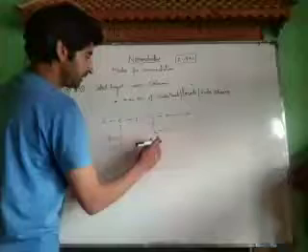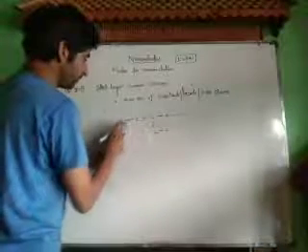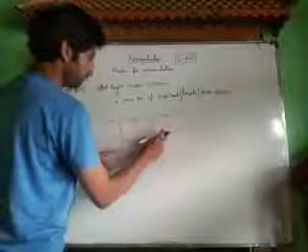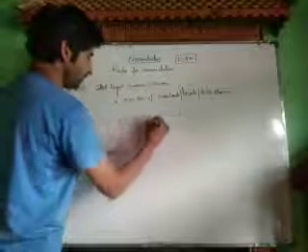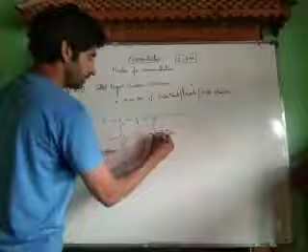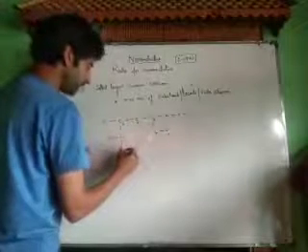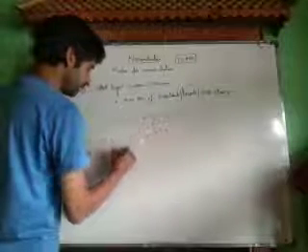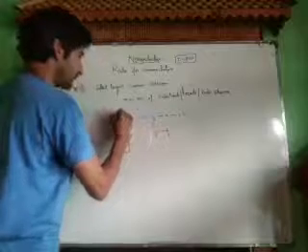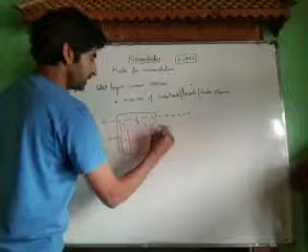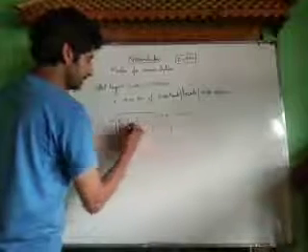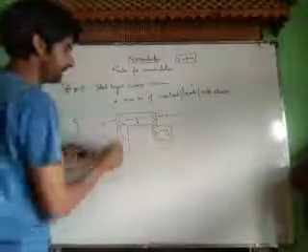Now let us take this chain. It contains carbon 1, carbon 2, carbon 3, carbon 4, carbon 5, carbon 6, carbon 7. If I select this chain as the longest chain, how many substituents are there on this chain?